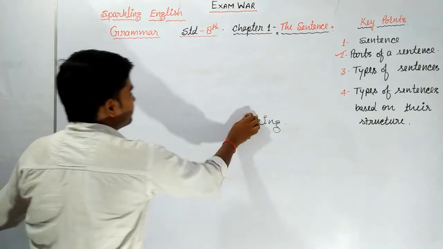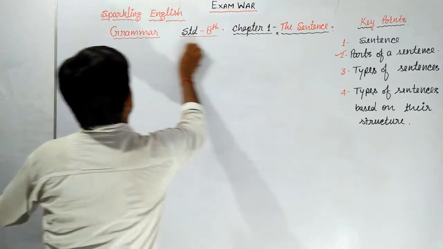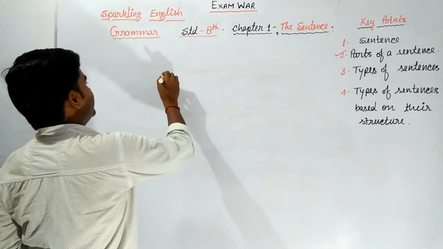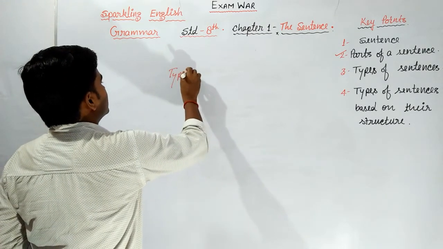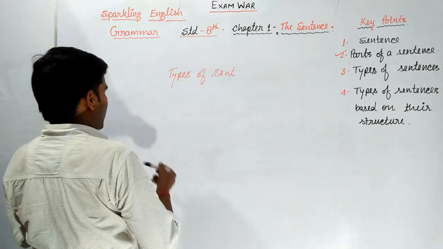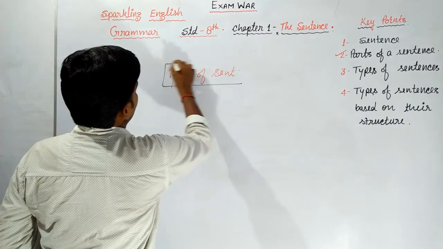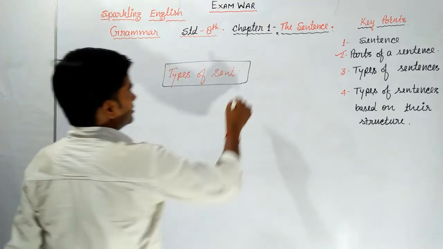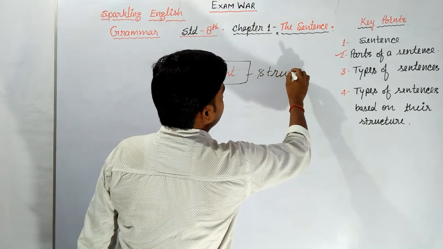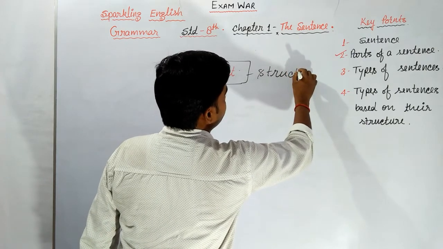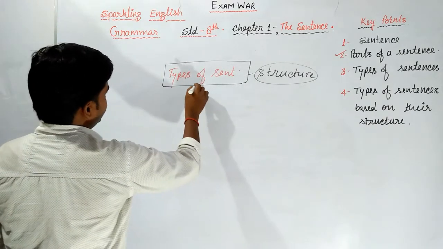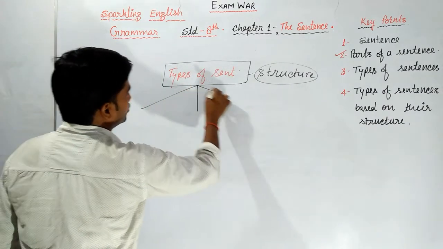Now the last point remaining, that is types of sentences based on their structure. This classification is based on structure. On the basis of structure, we can classify the sentences into 3 parts.